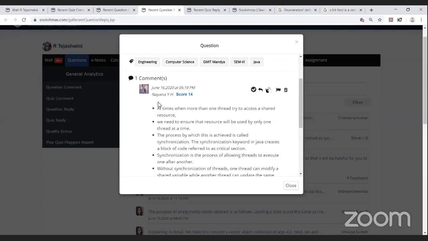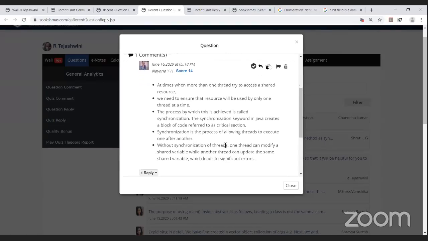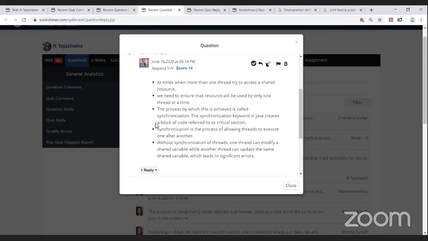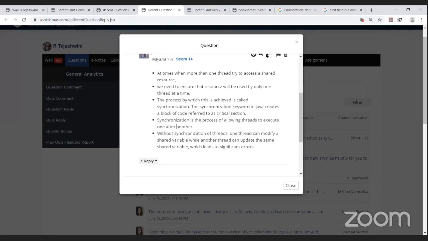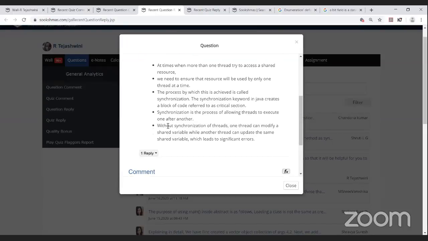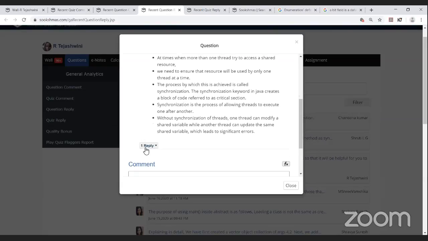At times, when more than one thread tries to access a shared resource, we need to ensure that the resource will be used by only one thread at a time. The process by which this is achieved is called synchronization. The synchronized keyword in Java creates a block of code referred to as a critical section. Synchronization is a process of allowing threads to execute one after the other. Without synchronization, one thread can modify a shared variable while another thread updates the same shared variable, which leads to significant errors.